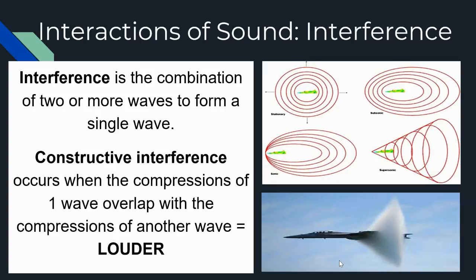In other words, we're making a bigger wave, which means louder. So remember, when we talk about loudness of sound, the bigger the amplitude, or the bigger the wave, the louder the sound. Since constructive interference is the combination of waves making a bigger wave, this is going to make a bigger sound.